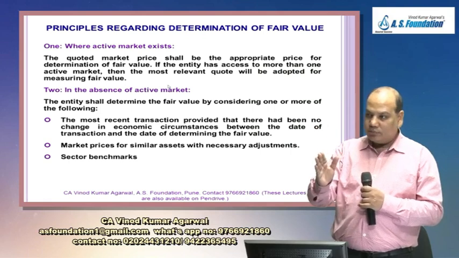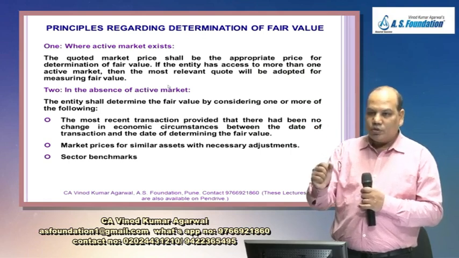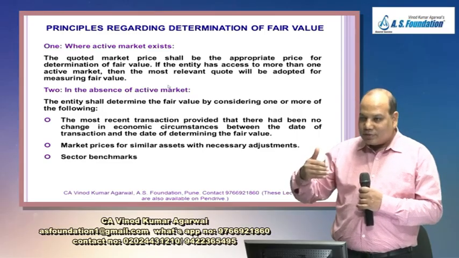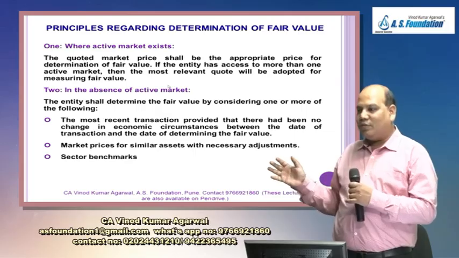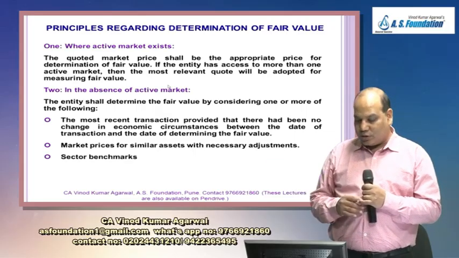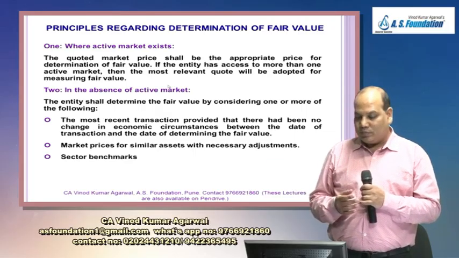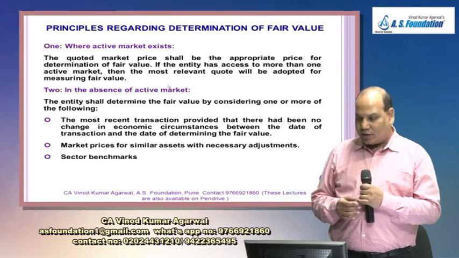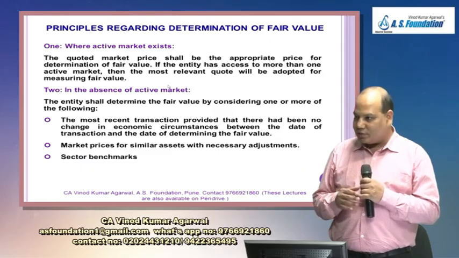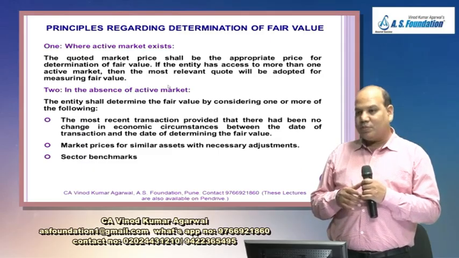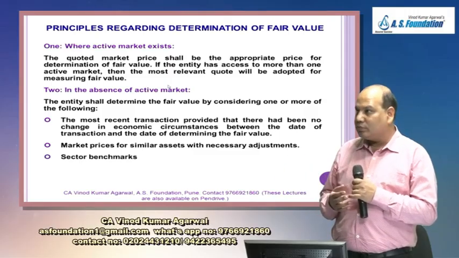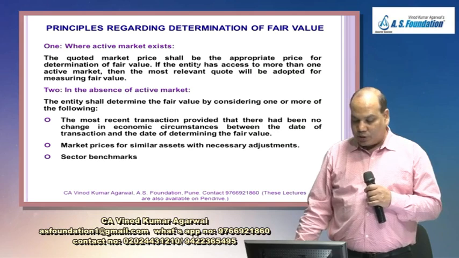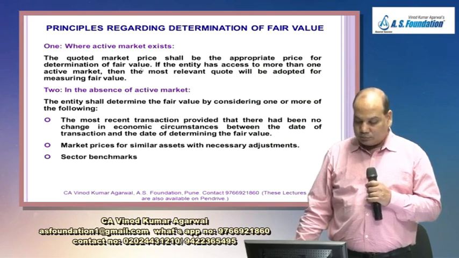Starting from 1, what is the sequence in which you will go? First priority, second priority, third priority, and then finally we'll reach the 7th step. The first priority is, as usual, where an active market exists. What is an active market? A large number of buyers and sellers. The product is homogeneous, and the price is easily available to everyone. In that case, the quoted market price shall be the appropriate price for determining the fair value.